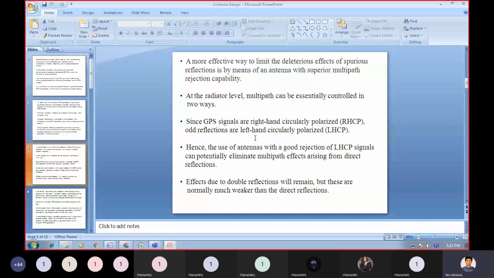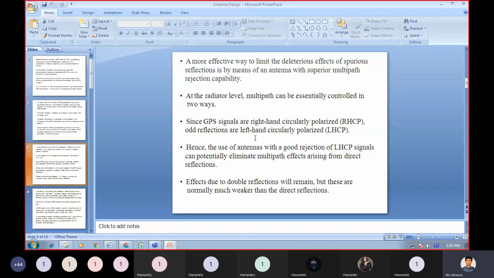A more effective way to limit the deleterious effects of spurious reflections is by means of an antenna with superior multipath rejection capability. At the radiator level, the multipath can be essentially controlled in two ways.